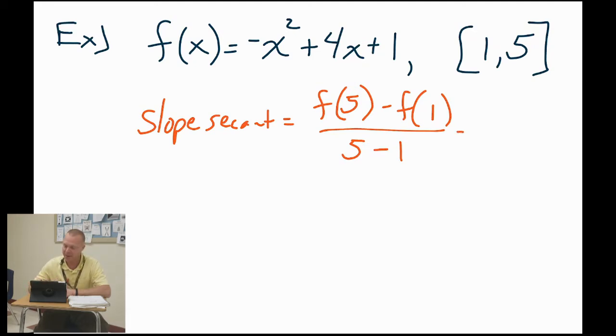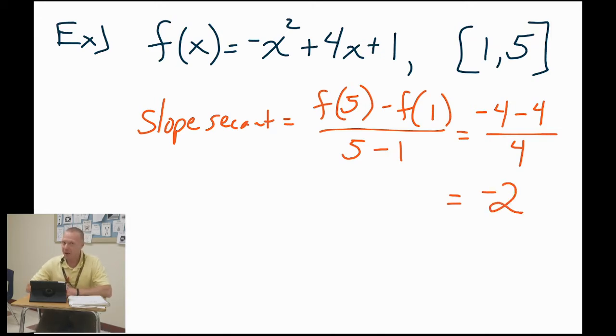And if you do that math, you square it, you multiply it by 4, it apparently comes out to be negative 4. You're also going to do f of 1, and f of 1 comes out to just be regular 4. Now be careful. The formula for slope always says that you subtract these two values. It looks like 5 minus 1 is the number 4. So if you like the number 4, this problem is for you. Negative 8 over 4 is negative 2.